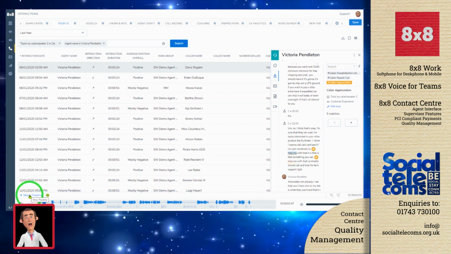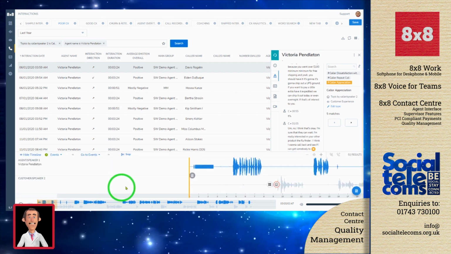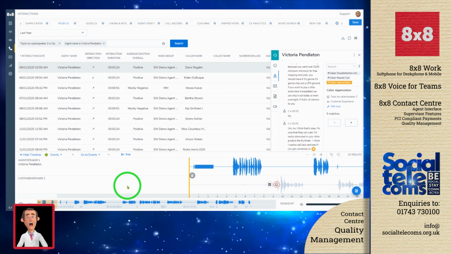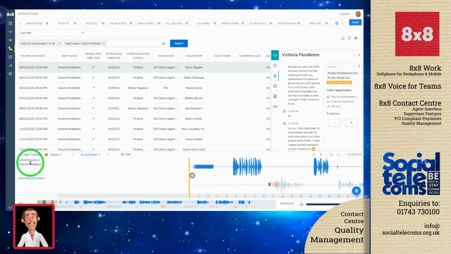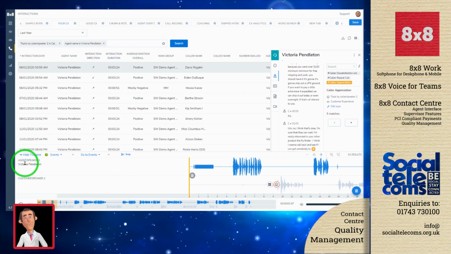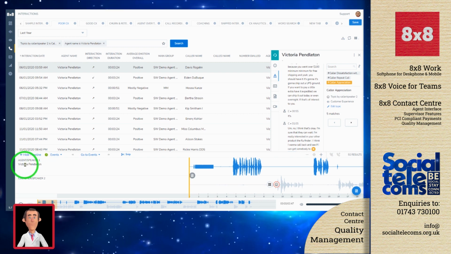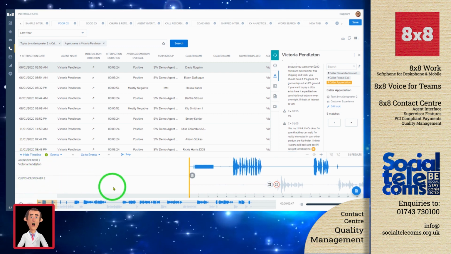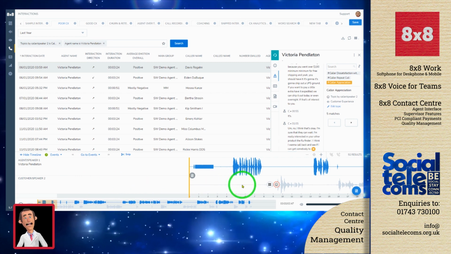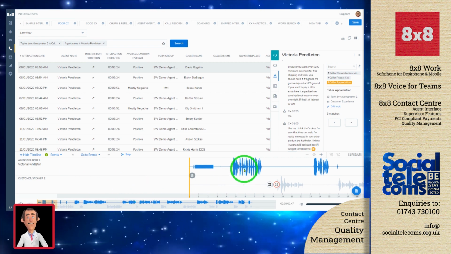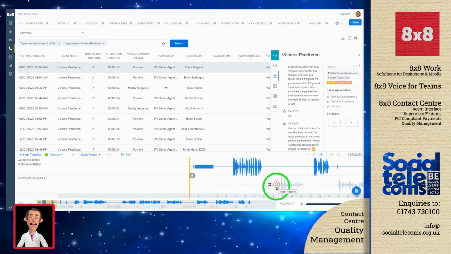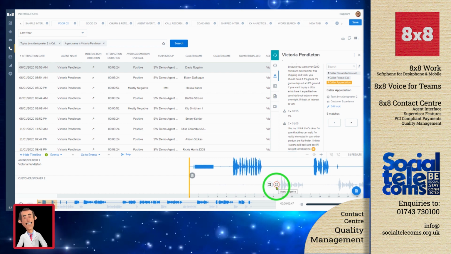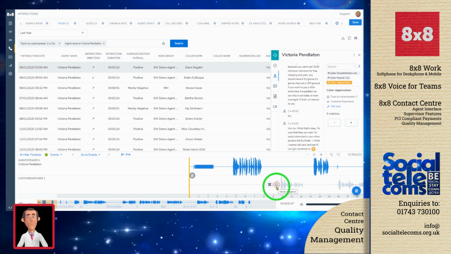At the bottom of the screen, we can show the call recording timeline. There's several key features that I want to highlight here. The call is broken out. Here we can see agent speaker 1 is my agent that handled the call, and then our caller is on the bottom line here. We can see the agent opened up the call with their greeting, and straight away, using that automated sentiment analysis, the caller is displaying mostly negative emotion.